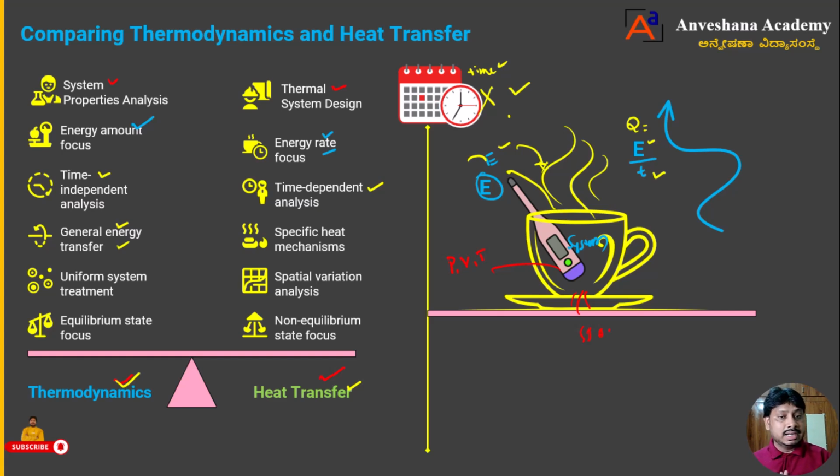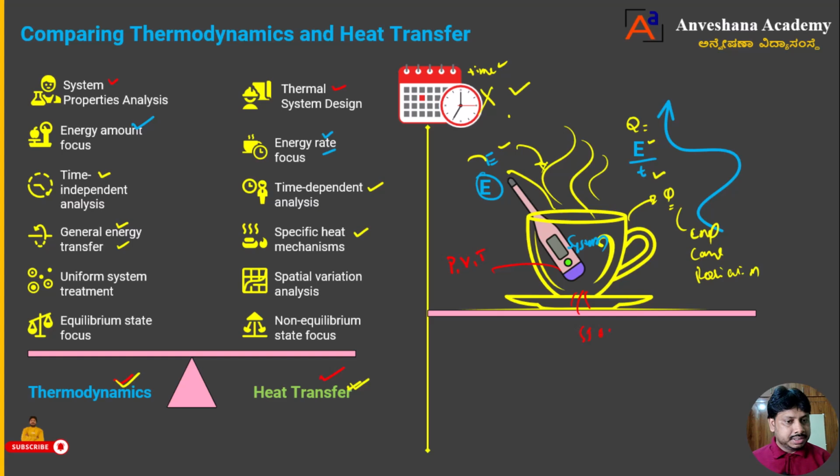That means general energy transfer is considered. But when it comes to heat transfer, we deal with the specific heat mechanism. You are telling heat is transferred, and that heat is represented as Q. How is it transferred? Whether through conduction, convection or radiation, in detail we study how the heat is transferred, in which mechanism, in the branch of science we call heat transfer. That is the specific heat mechanism we use to determine how the heat is transferred.